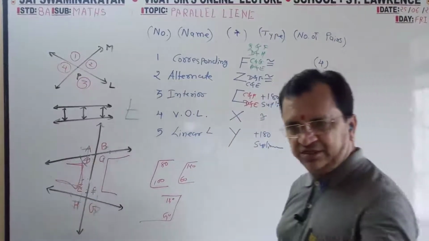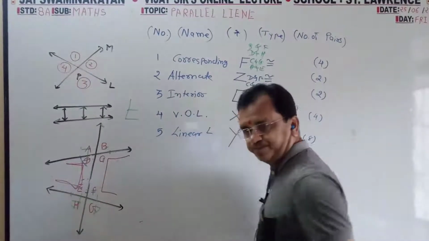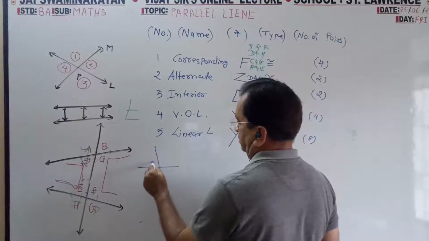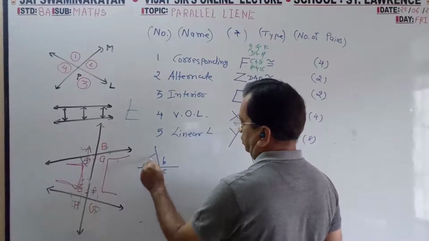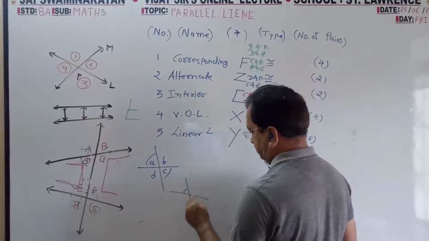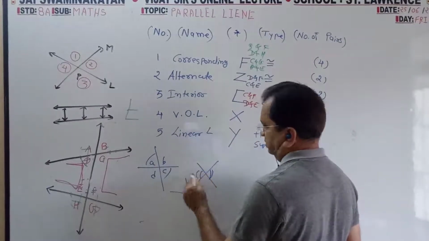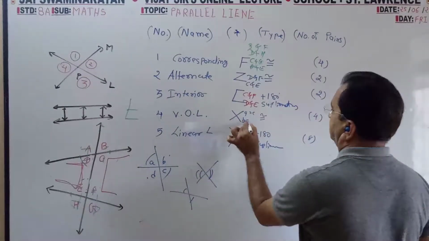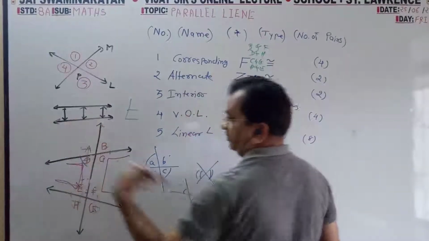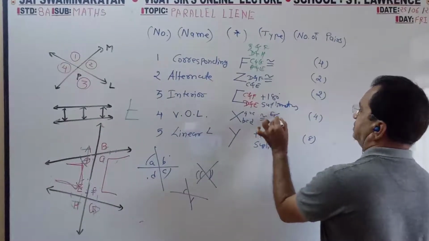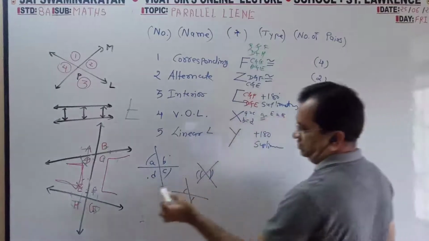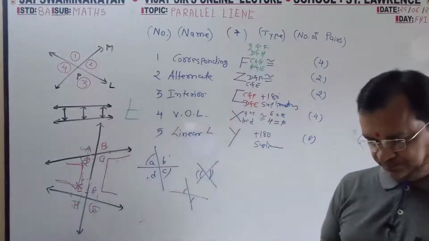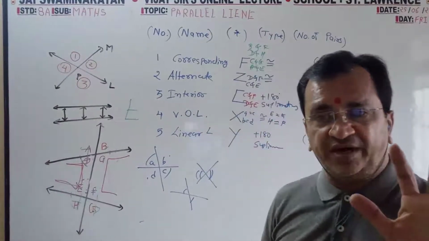Now vertically opposite. It is very easy. This part I am drawing again, the ABCD one. ABCD. So this and this are vertically opposite, X, this and this, X, now this and this. So A is equal to C, then B is equal to D. Here also E and G are opposite, equal, H and F equal. X you have to find out.